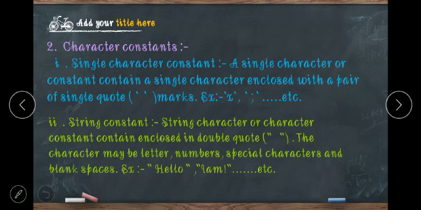For example, we have the example "hello". Here, hello has double quotes before and after. These are string constants. And the next one is "I am". "I am" is also denoted with double quotes. So string constants like these can be used in the C programming language.